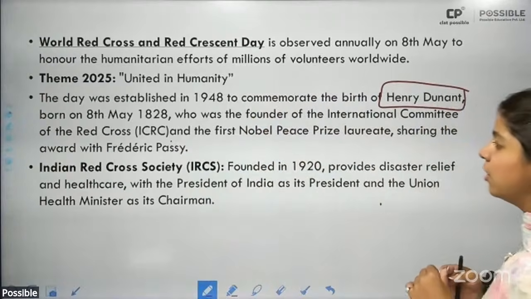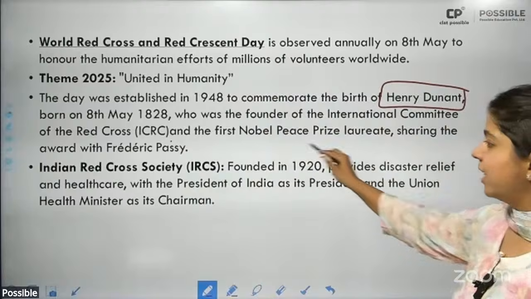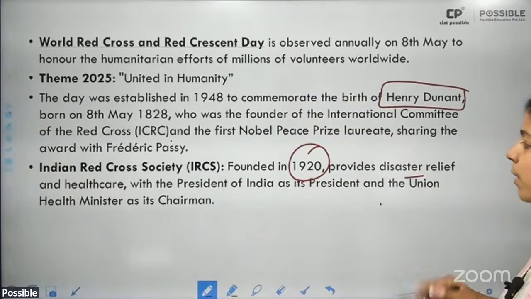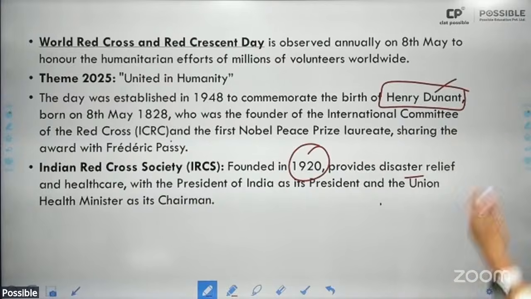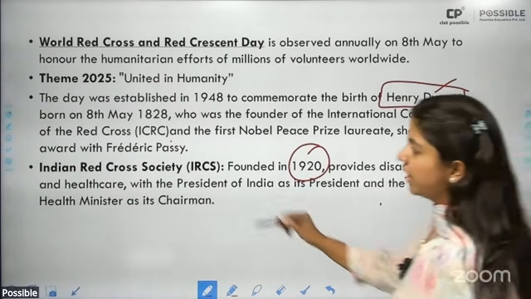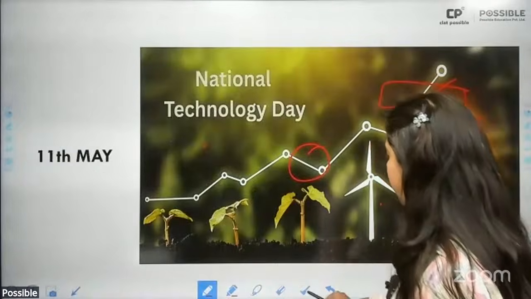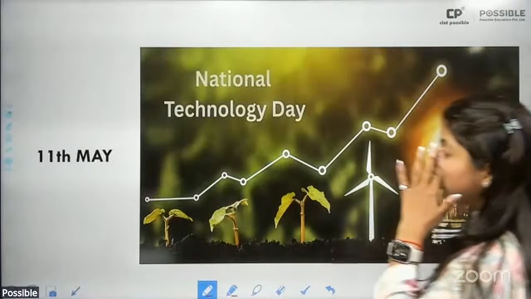All right. So he undertook this establishment of this particular society, which provides disaster relief and healthcare, with the President of India as its president and the Union Health Minister. This is in India. All right. And Henry Dunant undertook its establishment in the early 19th century. And he was also the first Nobel Peace Prize laureate, all right, sharing the prize with Frederic Passy. Okay. All right. Then 11th of May, we have the National Technology Day.